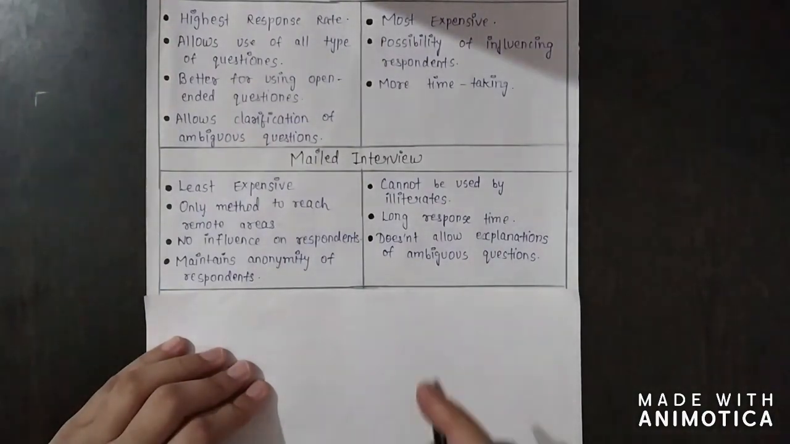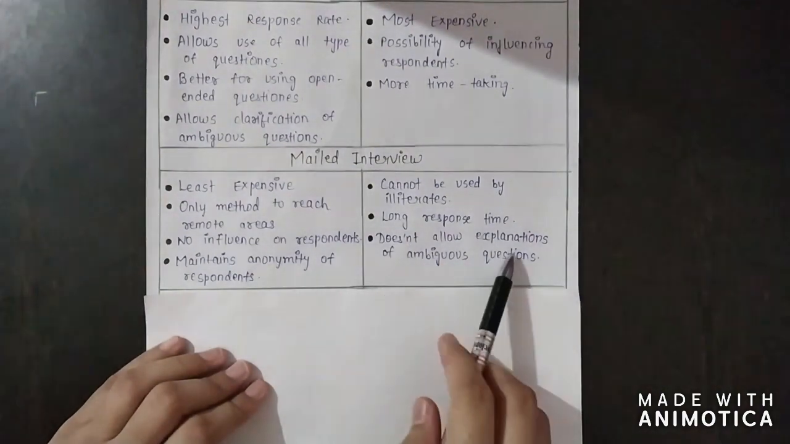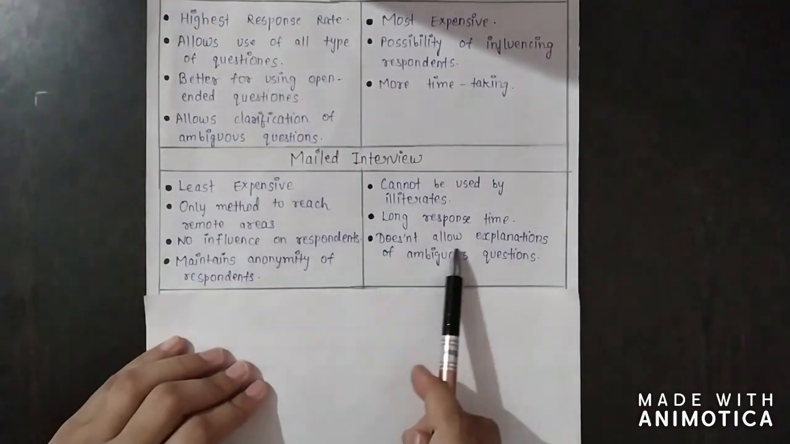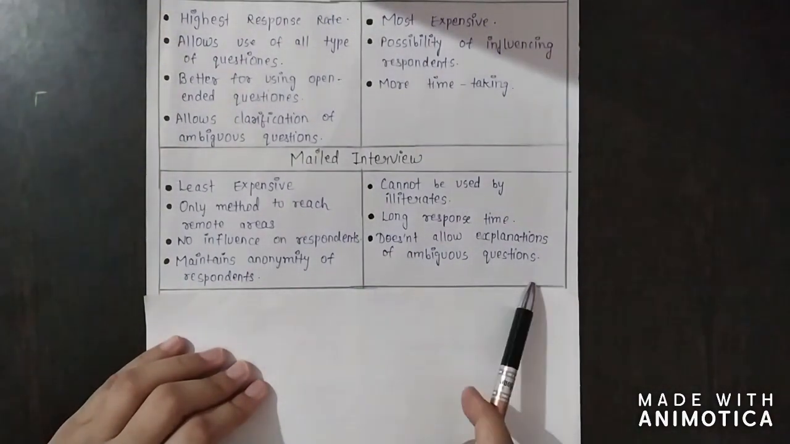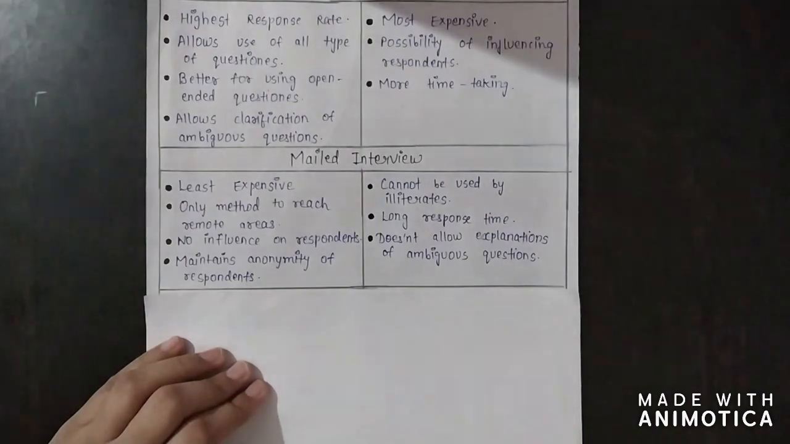Next is long response time. Because of the carelessness of the respondent, he might not return the questionnaire within the given period of time. So it may take a long response time. Next is doesn't allow explanation of ambiguous questions. Here, if the respondent has any queries about the question or doesn't understand the question, there is no one to solve his doubts. So it doesn't allow any explanation of such questions.